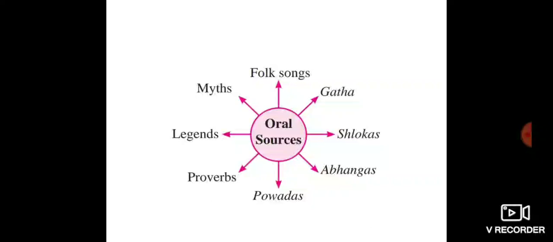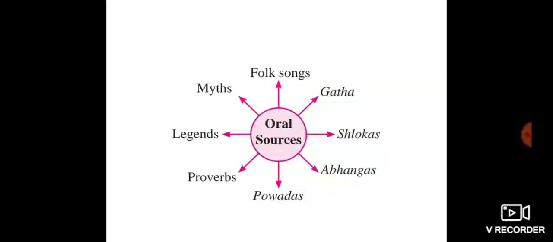Some examples are ovis, folk songs, povadas, folk tales, etc. Such sources are called oral sources. The information that was passed from generation to generation and is still being passed on is known as oral sources.